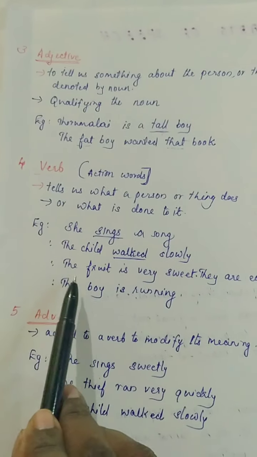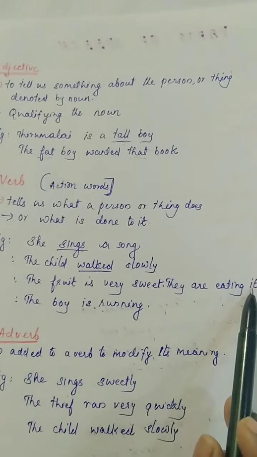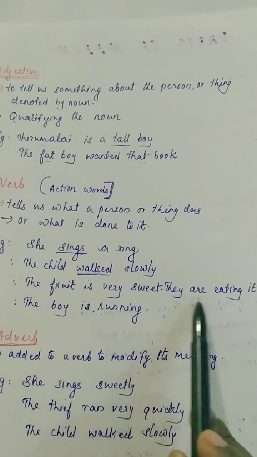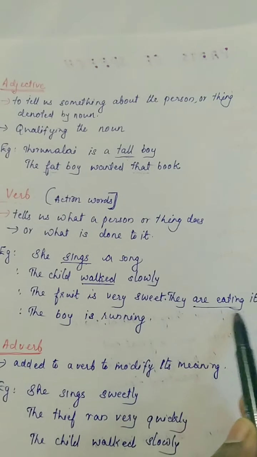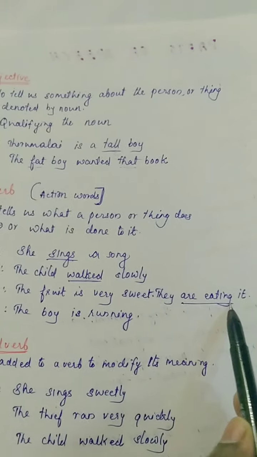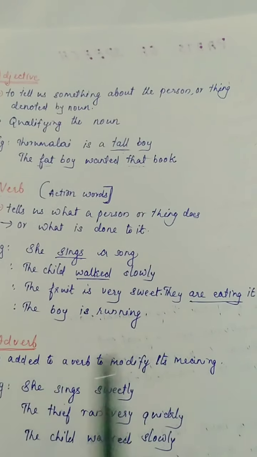The next example: the fruit is very sweet. They are eating it. What are they doing? They are eating. What action are they doing? They are eating it. So this word is the verb of this sentence.